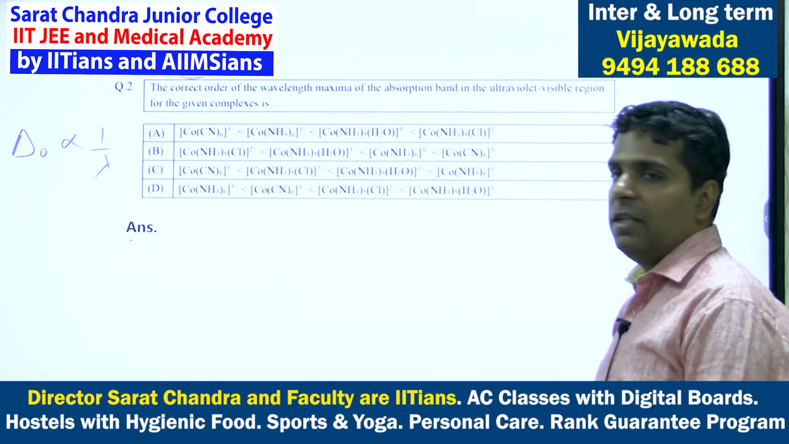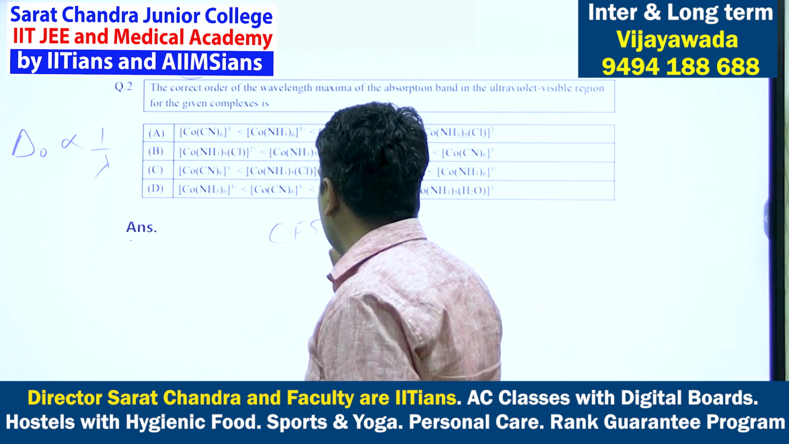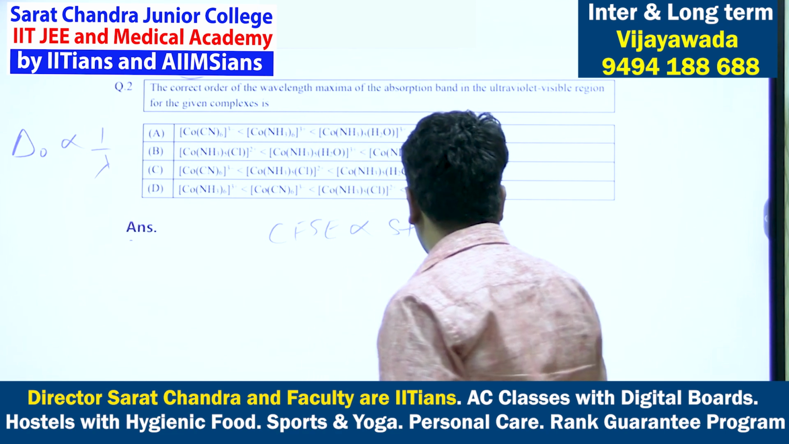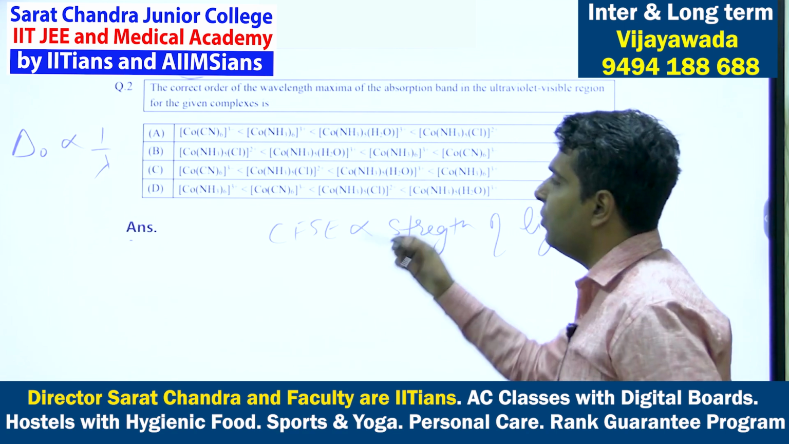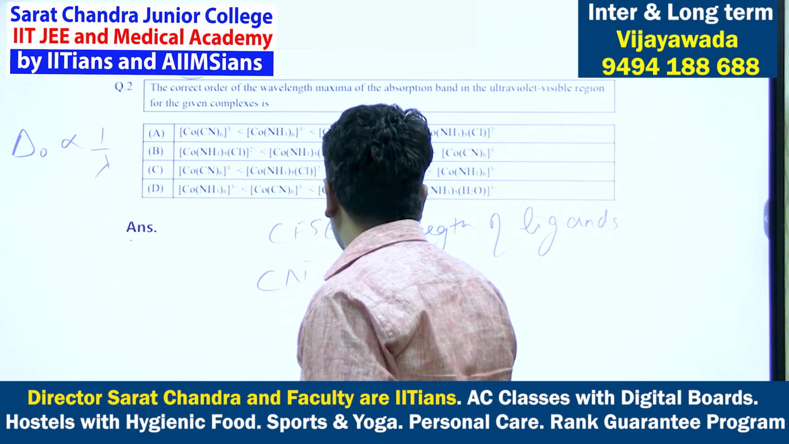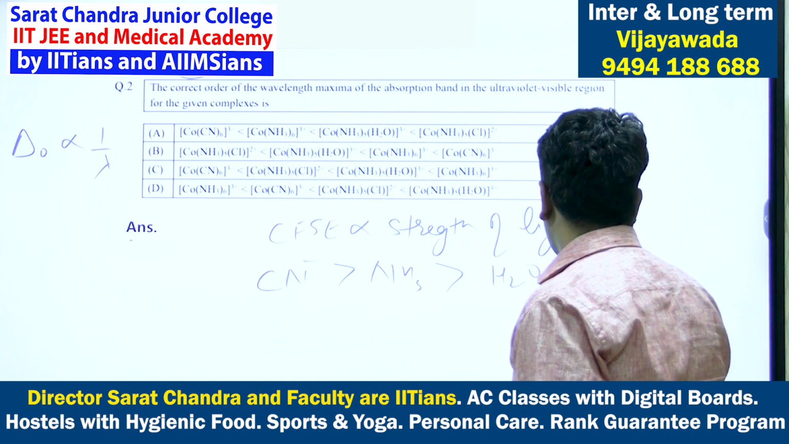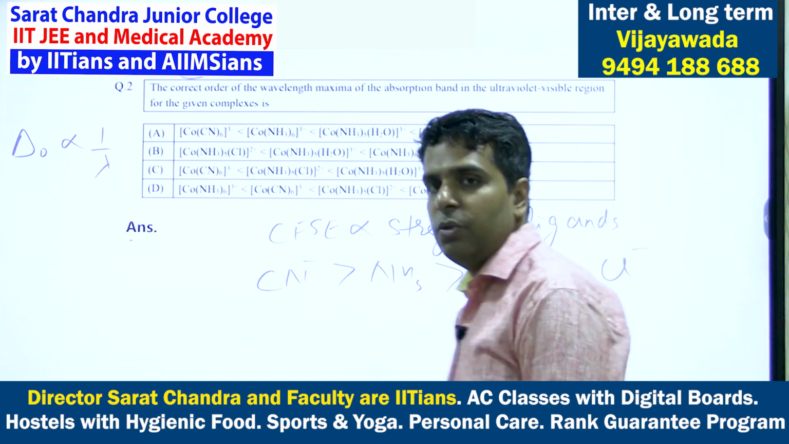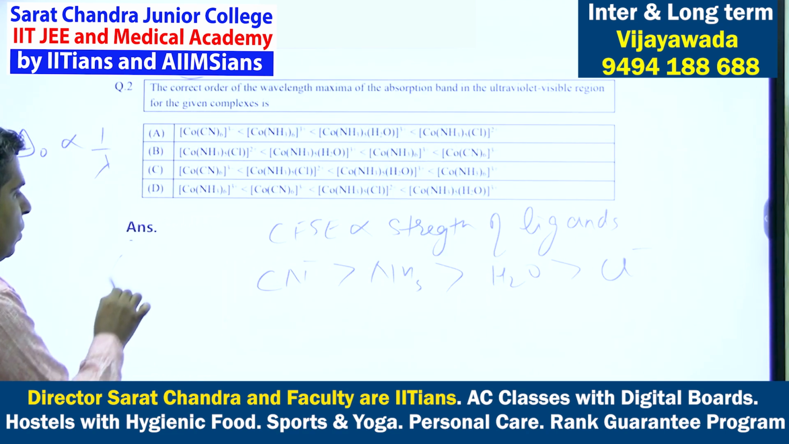Let us first arrange in the order of their crystal field splitting energy. Crystal field splitting energy will depend upon the strength of the ligand. So let us first arrange the ligands in order of their strength. Cyanide CN- will be the strongest ligand, then ammonia, then H2O, and then chloride. Chloride is the weakest ligand among these, a weak field ligand. This is the order of ligand strength, and this will be the order of crystal field splitting energy.